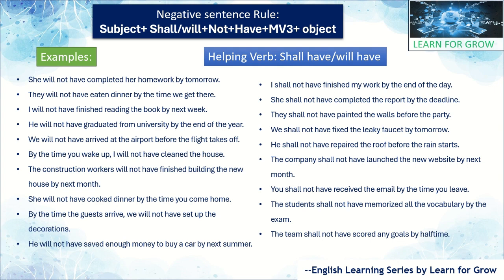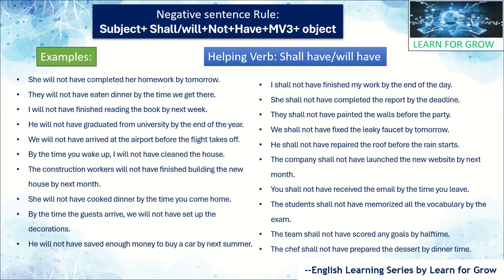Okay, these are the examples of the negative sentence rule, right? We have noticed here that not is the additional thing, and the rest remains as per the affirmative sentence rules. We need to be aware of where we need to use not. Okay, this is a very important concept. Let's have the next one, that is